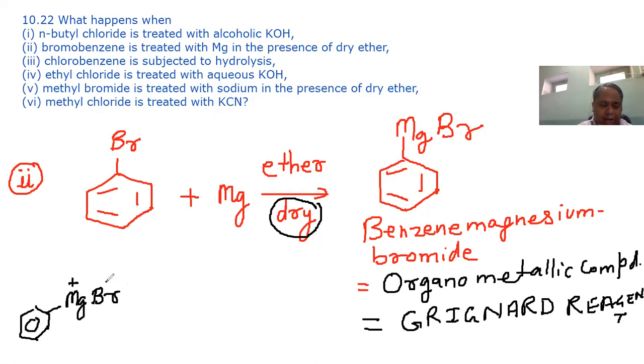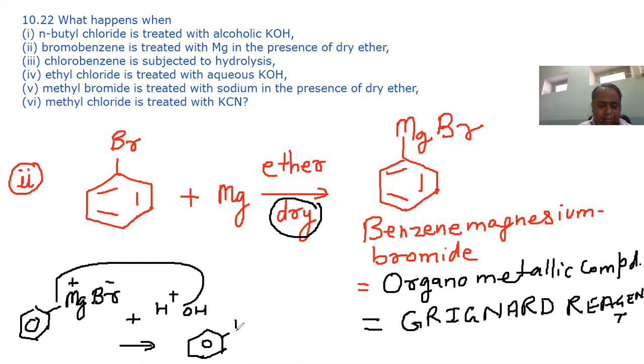This is positive part, this is negative part. With water, it reacts and hydrogen takes this place and MgOHBr is formed.